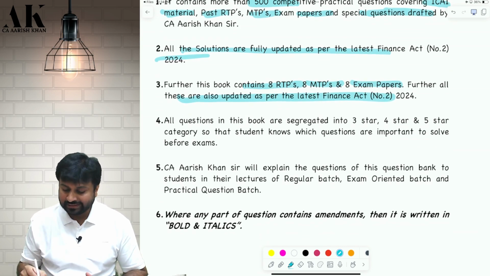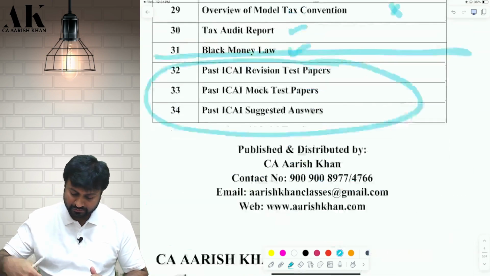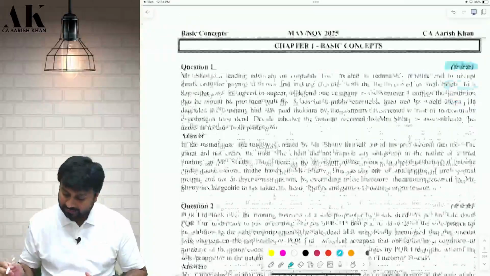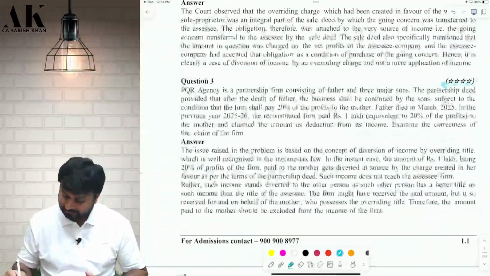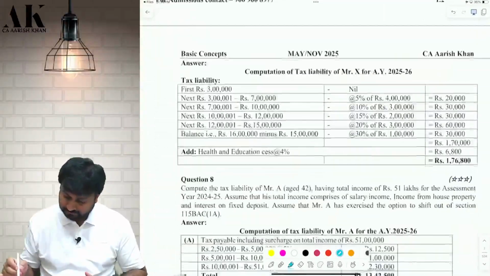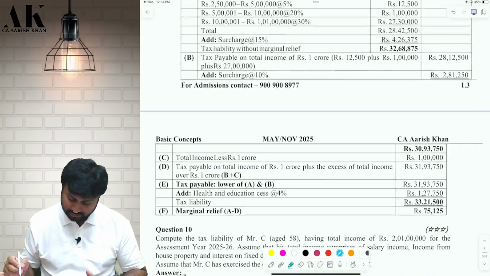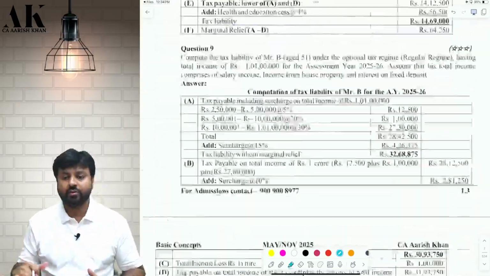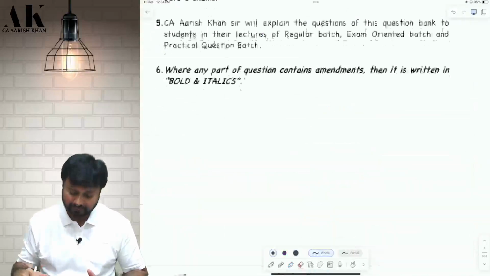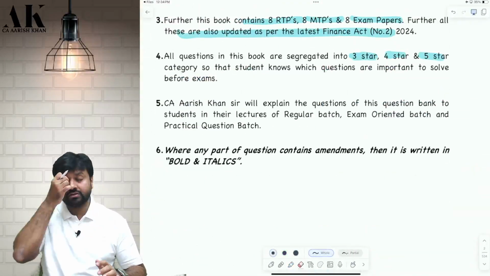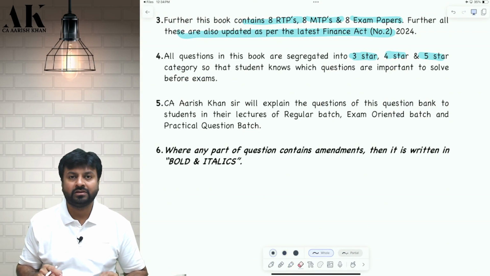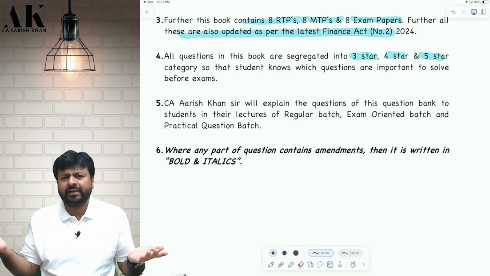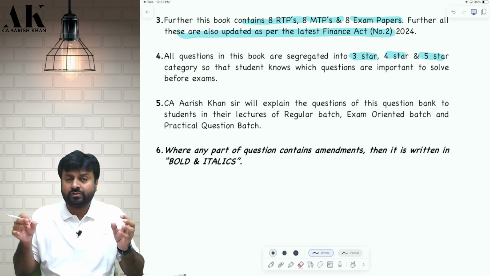All the questions in the book are divided into 3-star category, 4-star category and 5-star category. Let me show you. Check here. This is the 3-star question. This is the 4-star question. All the questions are divided into star categories so that on the day of examination, you can select which questions to be solved and which should not be solved. Because on the day of exam you cannot say do all 500 questions. You need to select out of them.